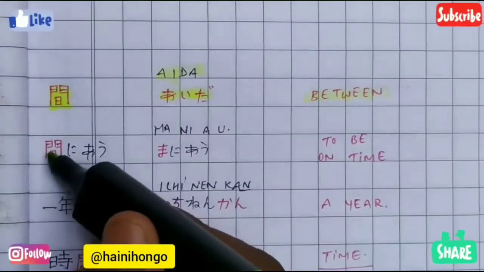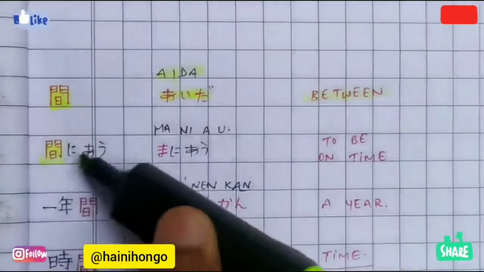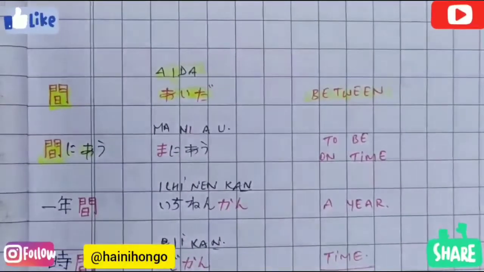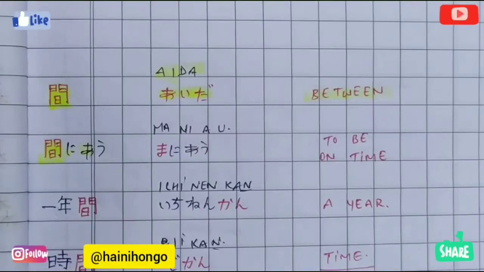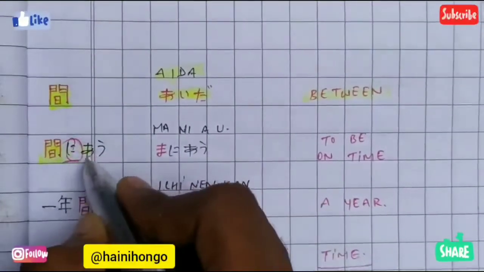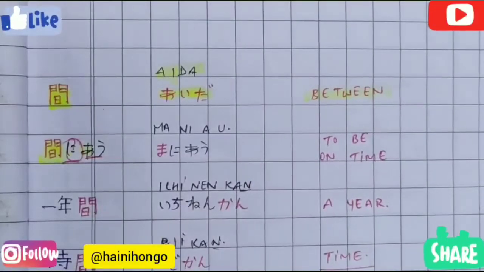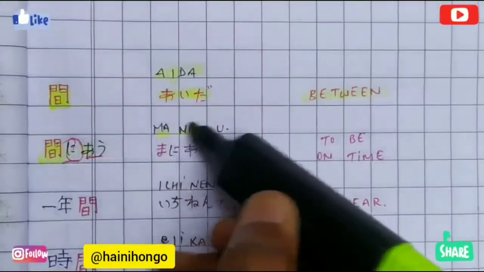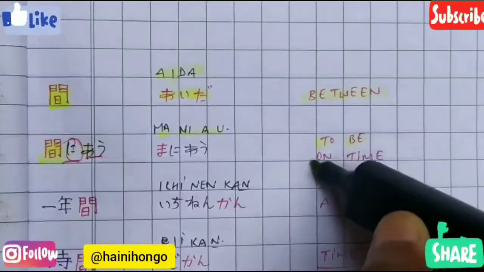And our second meaning is, guys, please be focused in our second meaning. If we are writing this kanji as a prefix with ni au, here ni is used as a particle, which is a time particle, and au is a verb. So these would be pronounced as ma ni au, which means to be on time.